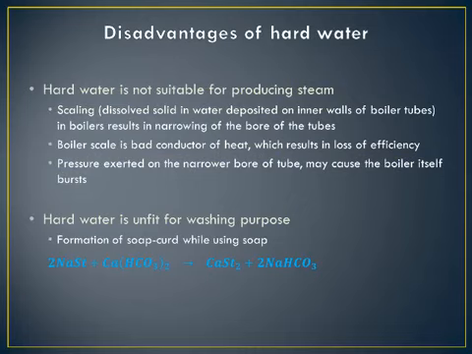Now we will learn about the disadvantages of hard water. Hard water is not suitable for producing steam because of the following reasons. Scaling in boilers results in narrowing of the bore of the tubes. Now what is scaling? Scaling is the dissolved solid in water deposited on inner walls of the boiler tubes. Also, boiler scale is a bad conductor of heat, which results in loss of efficiency, and pressure exerted on the narrower bore of the tube may cause the boiler itself to burst.